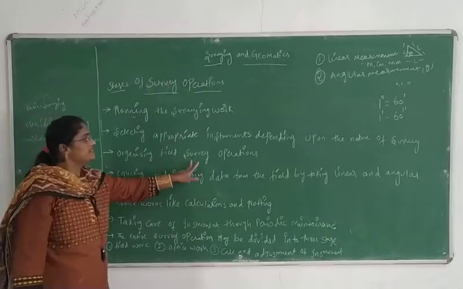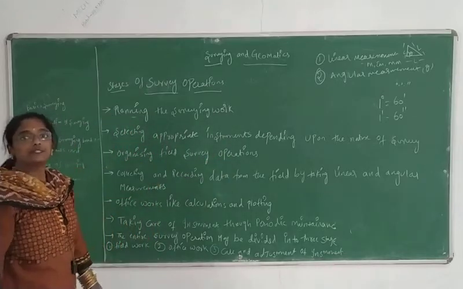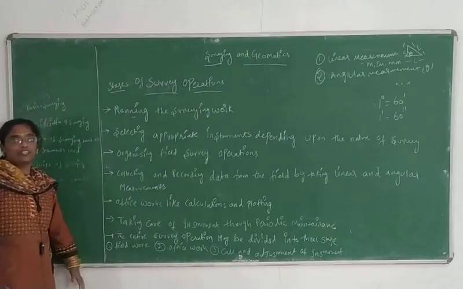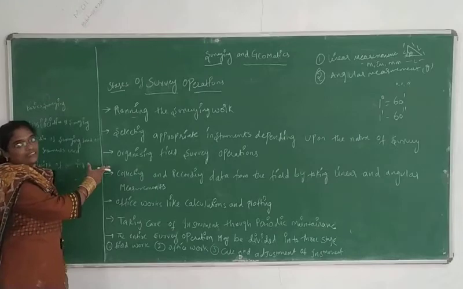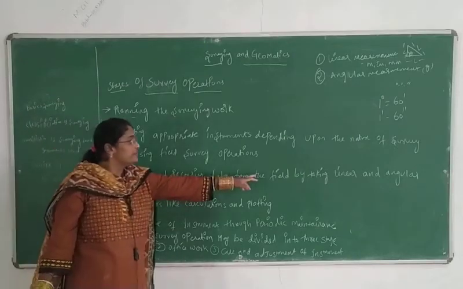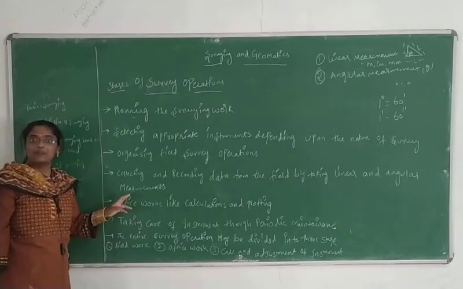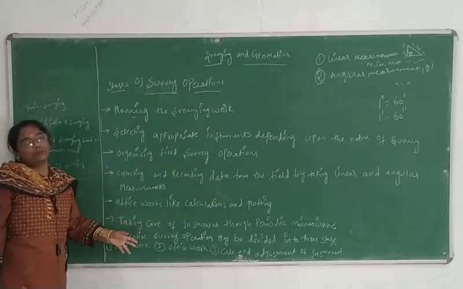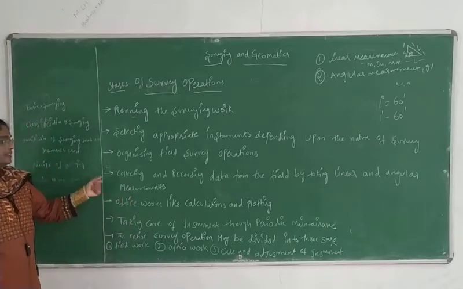Next one, organizing field surveying operations, means what are the works you have; those operations will be conducted in the third step. Fourth one, collecting and recording data from the field by taking the linear and angular measurements. Then only can we prepare the map. After collecting all the points only we can prepare the map.